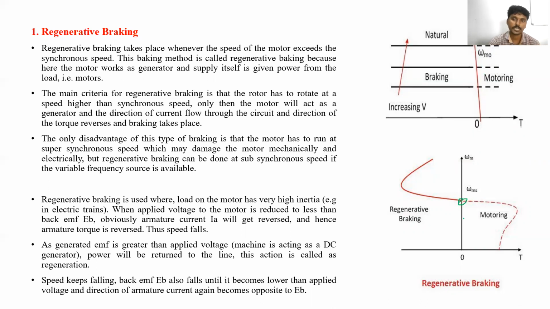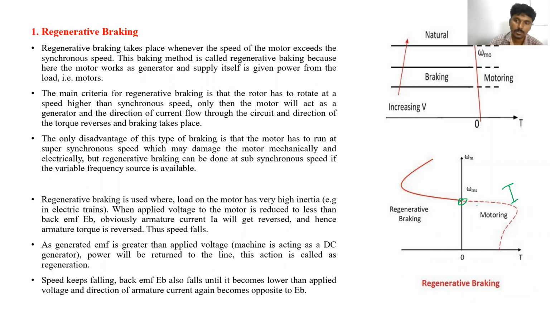If the motor is operating up to the rated speed, the motor still works in motoring mode, meaning it converts electrical energy to mechanical energy. So it will operate in the first quadrant. But to apply regenerative braking, the motor speed should be greater than the rated speed. This is the rated speed, omega ms, or we can also write omega bs, the base speed of the motor.